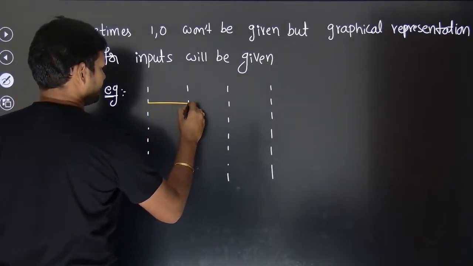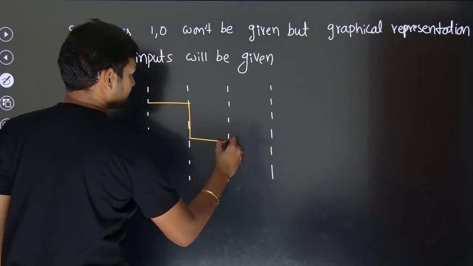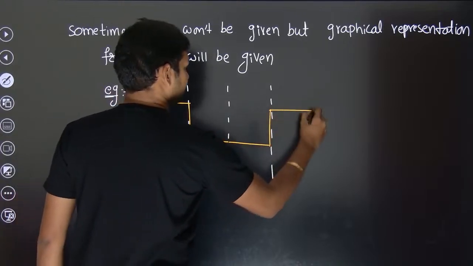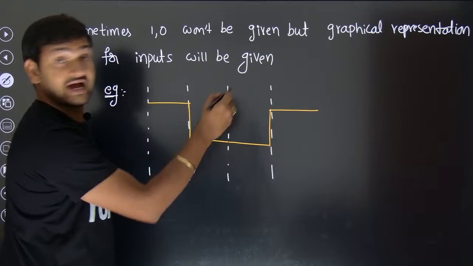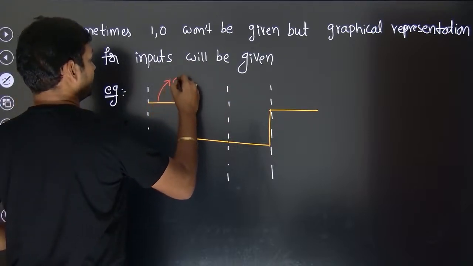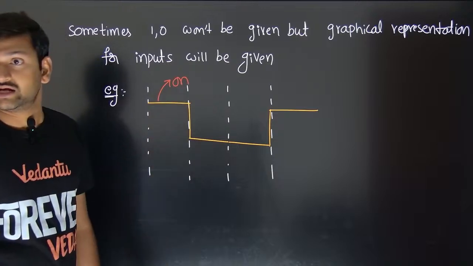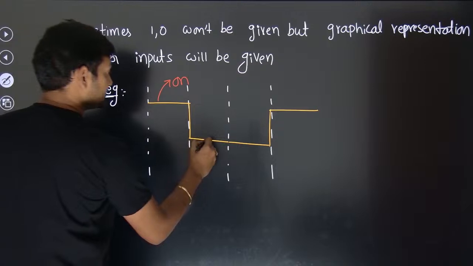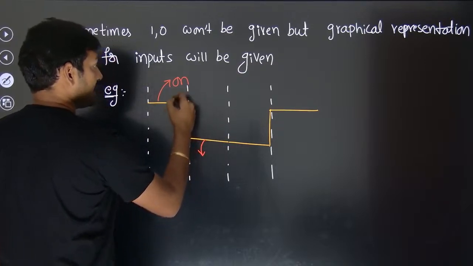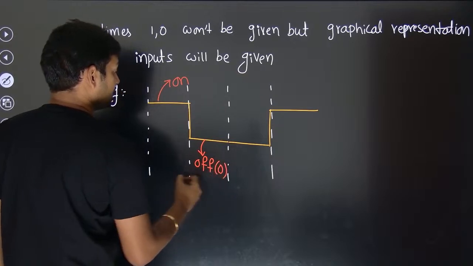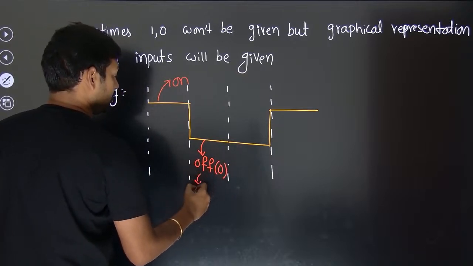They give a high, then like this, then like this, again like this. Whenever you see highs, this is an indication of on. That's an indication of on. This is a low. This is going to be off. Off in the sense 0. Or you can also write it as low.